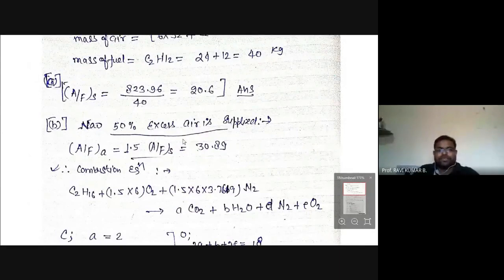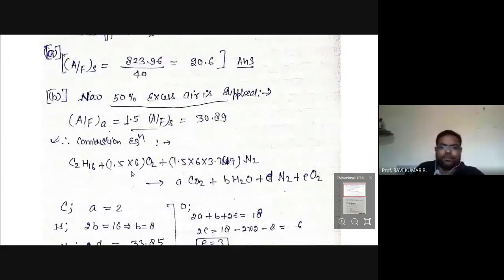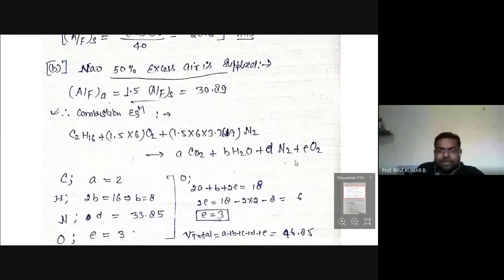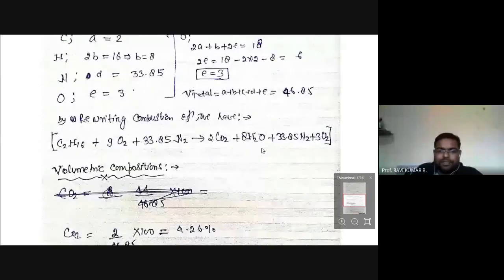Now with 50% excess air, that means now we are using a total of 1.5. Earlier it was 1 only. Now we have added an extra 50%. So now the actual air is 1.5 times. So finally we can write the equation with 1.5 here. Then the unknown parameters can be calculated in a similar way. Earlier we have done it by equating the terms. The final equation can be written in this way.